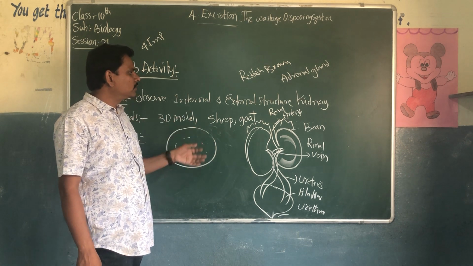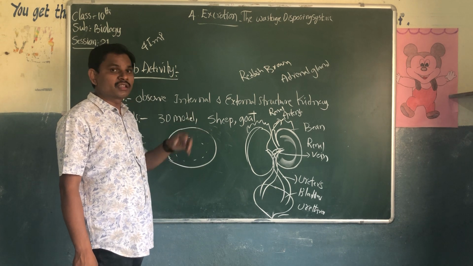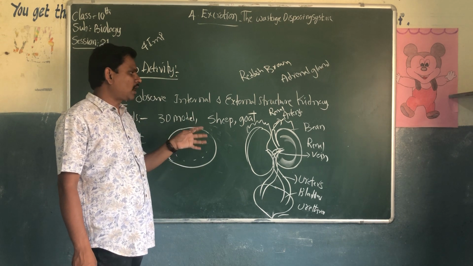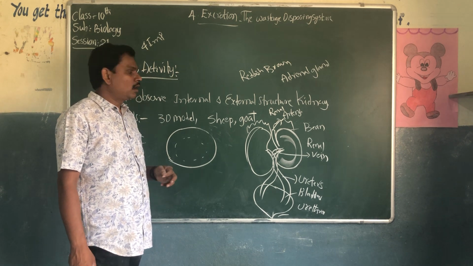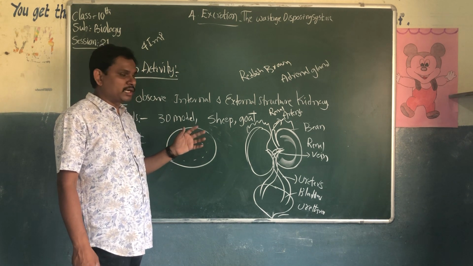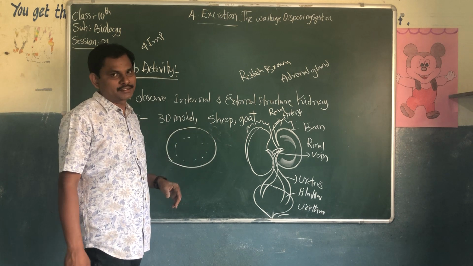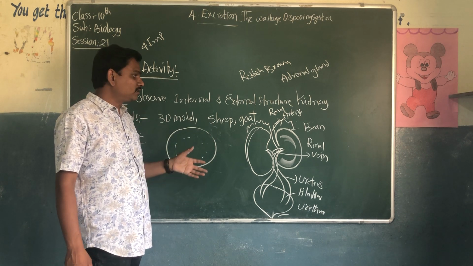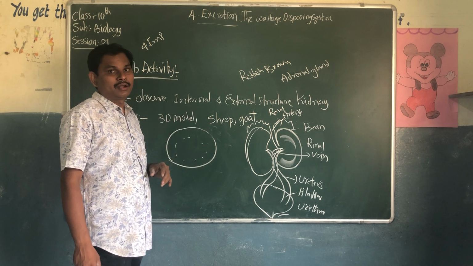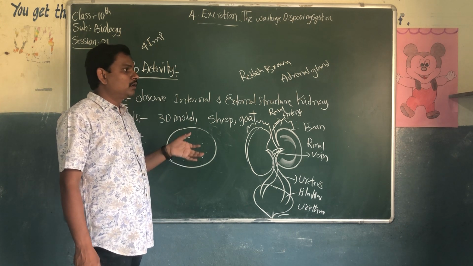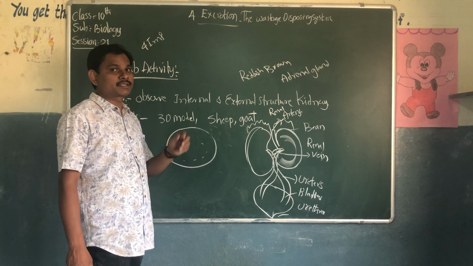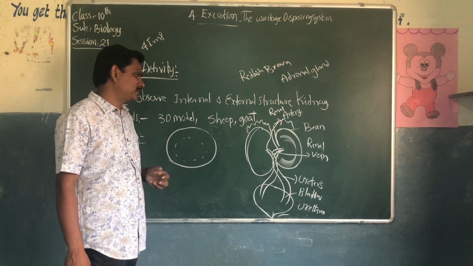How are materials filtered in the kidney? How does the filtration take place? How are the waste materials removed by the kidneys? What is reabsorption, and does reabsorption take place in the kidneys or not? If reabsorption does not take place in the kidney, what happens?